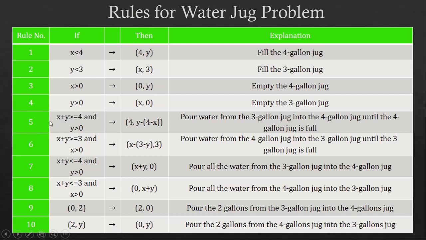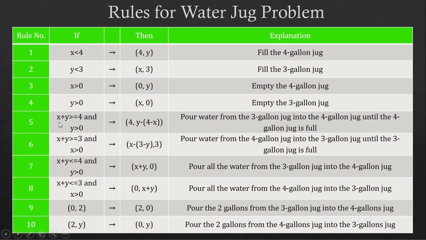The fifth rule says that if x plus y is greater than or equal to 4, and y is greater than 0, then (4, y minus (4 minus x)) has to be performed, which means you have to pour the water from the 3-gallon jug into the 4-gallon jug until the 4-gallon jug is full.